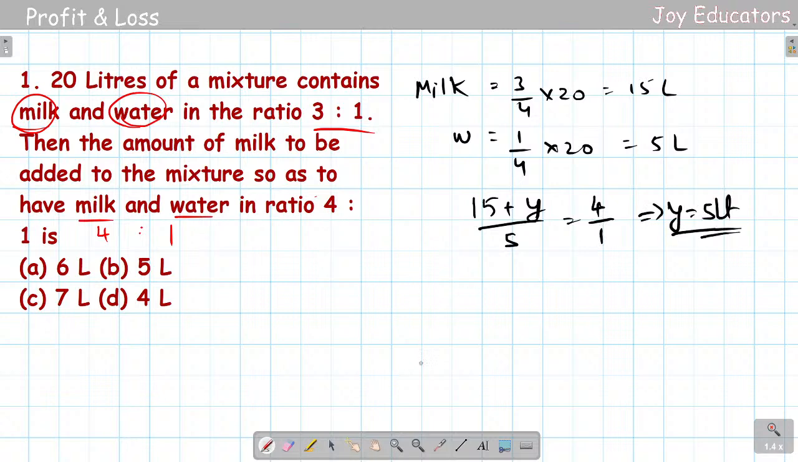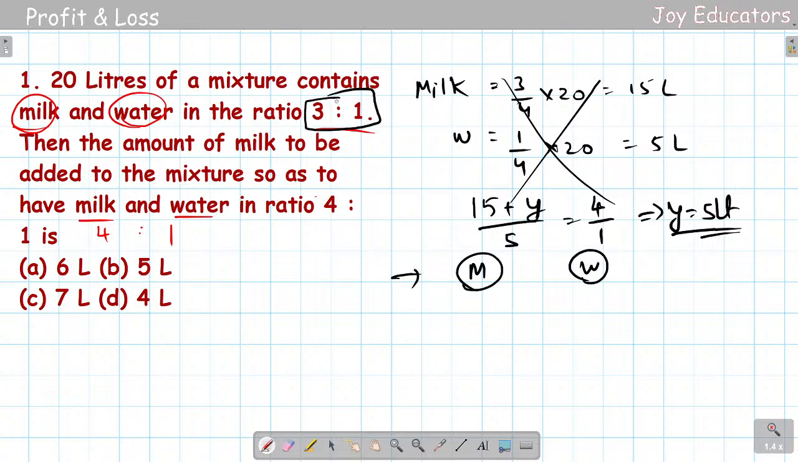But I don't want to do this in this way. What I'll be doing is an even quicker way. I'll write milk here, I'll write water here. At the start, I got milk and water as 3 is to 1, so I'll be writing 3 is to 1 here.